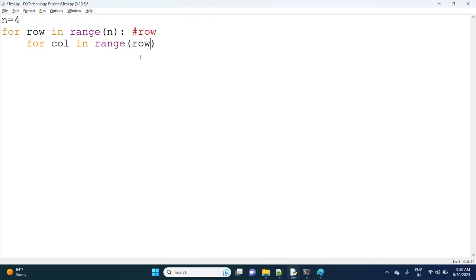Now, the first time, what is the value that it is going to consider? If I take 4, what happens? It starts from 0, and range of 0 gives nothing. Observe the first scenario.